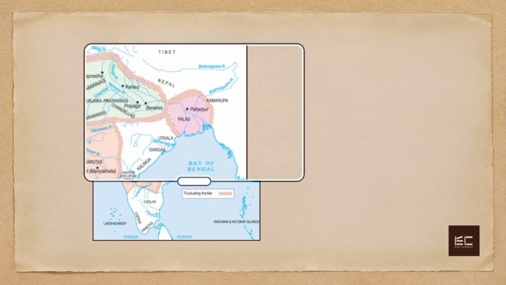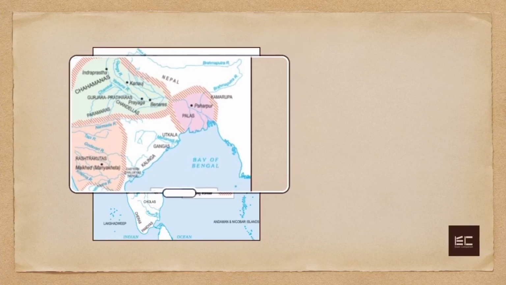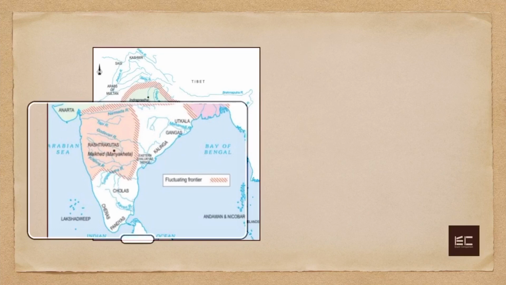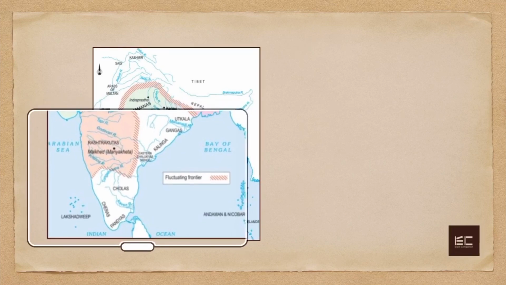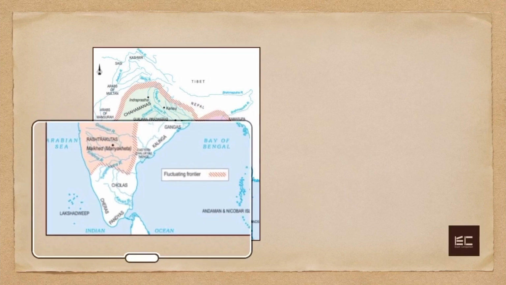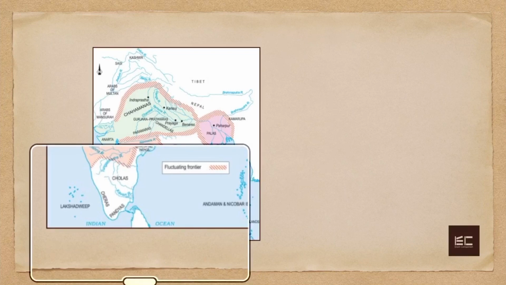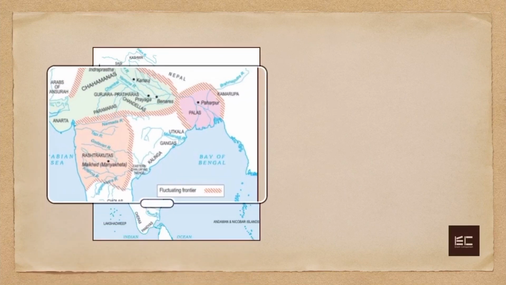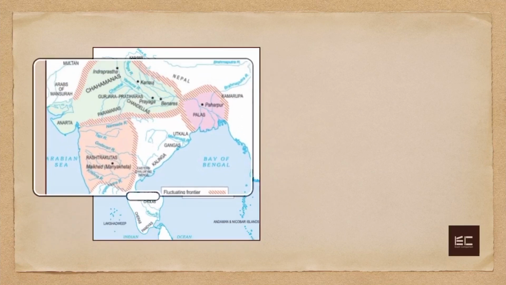The next region, the pink region, has the name Palas written in capital letters. And the third region, the orange region, has the word Rashtrakutas written in capital letters. Also, below the orange region, there is the word Cholas written in capital letters.